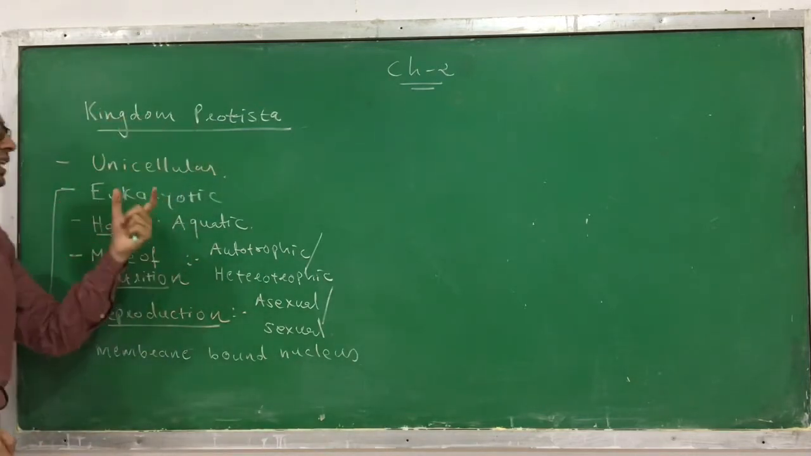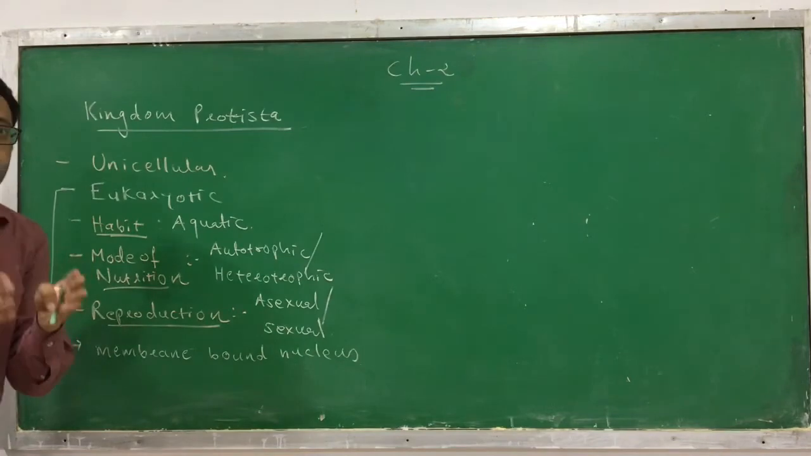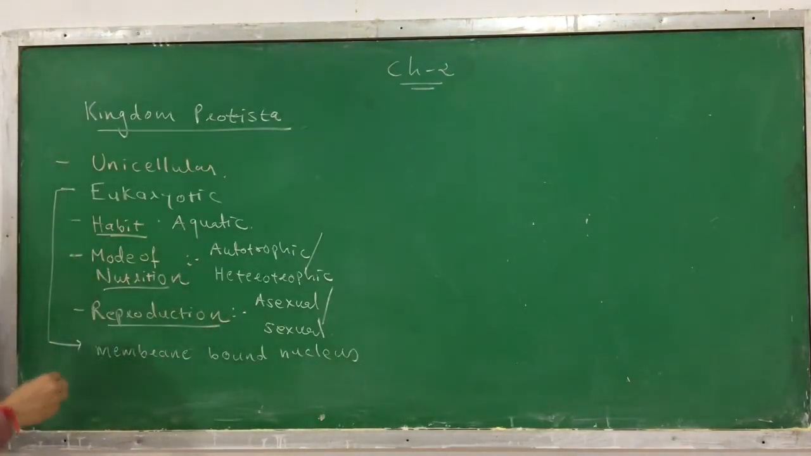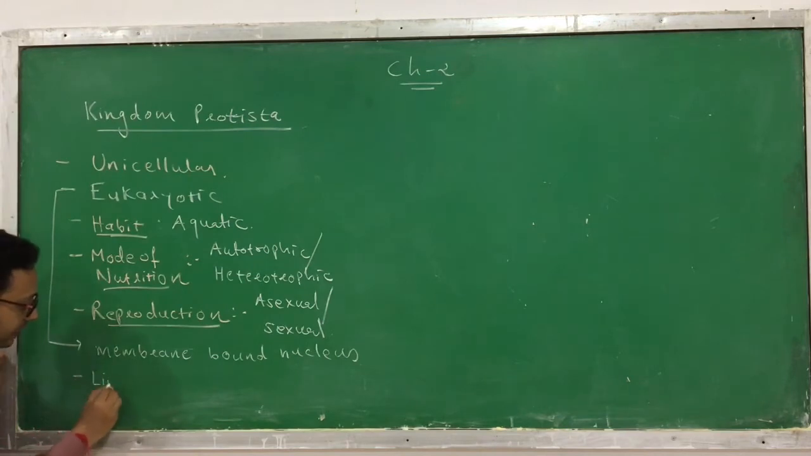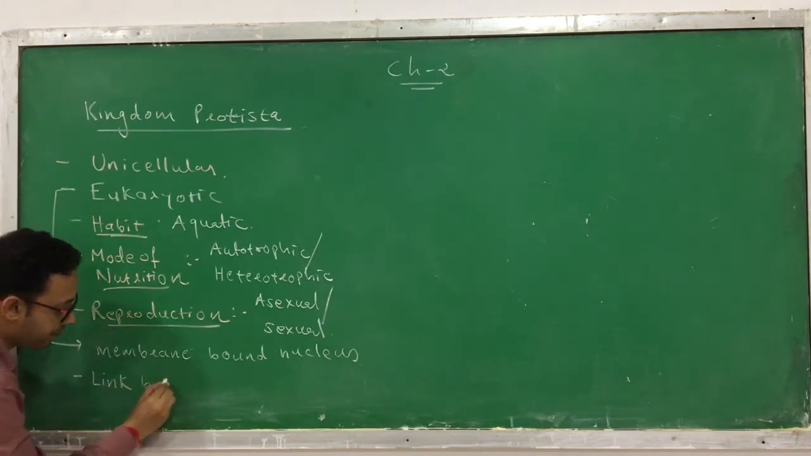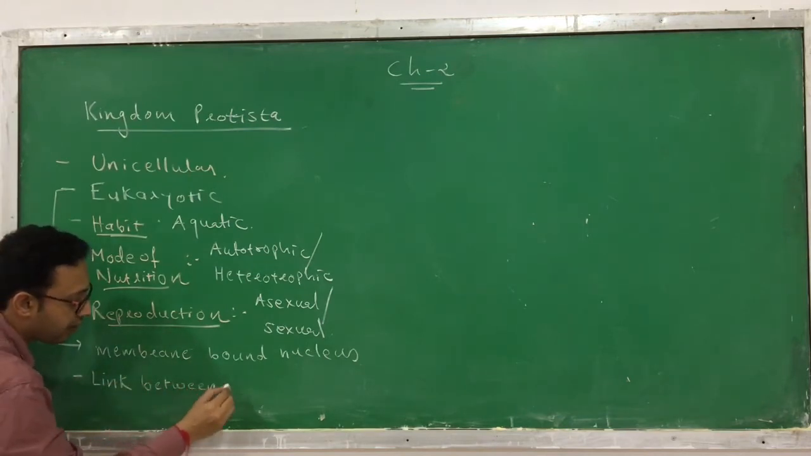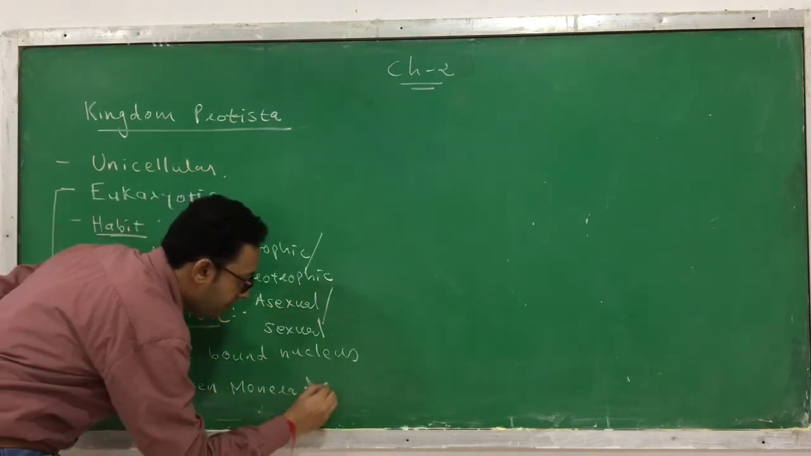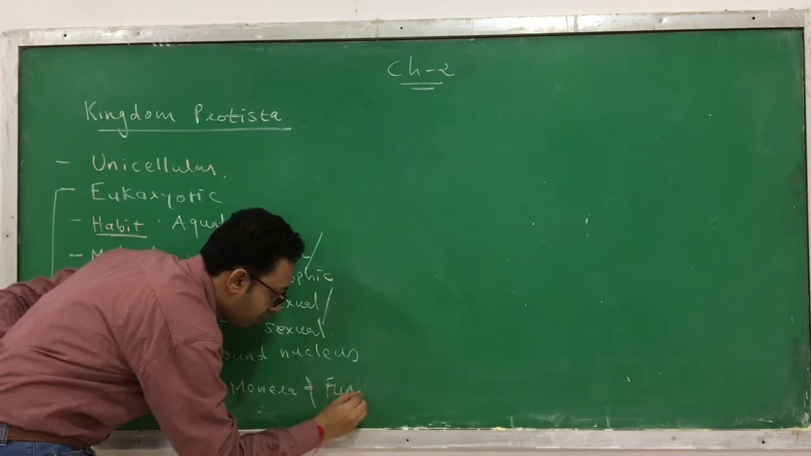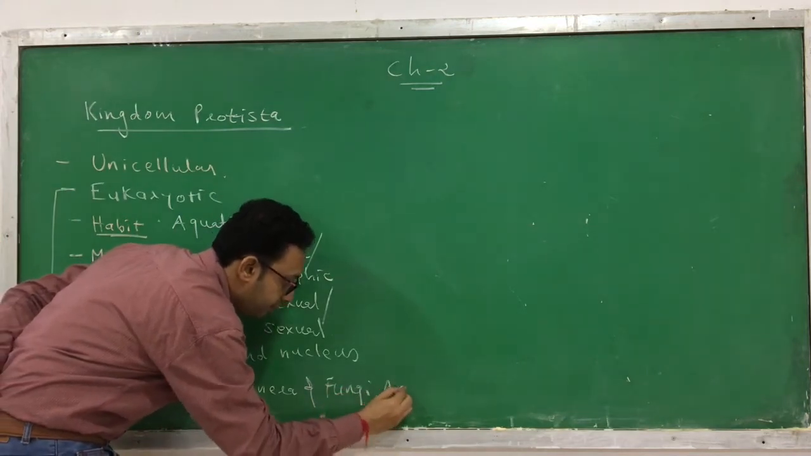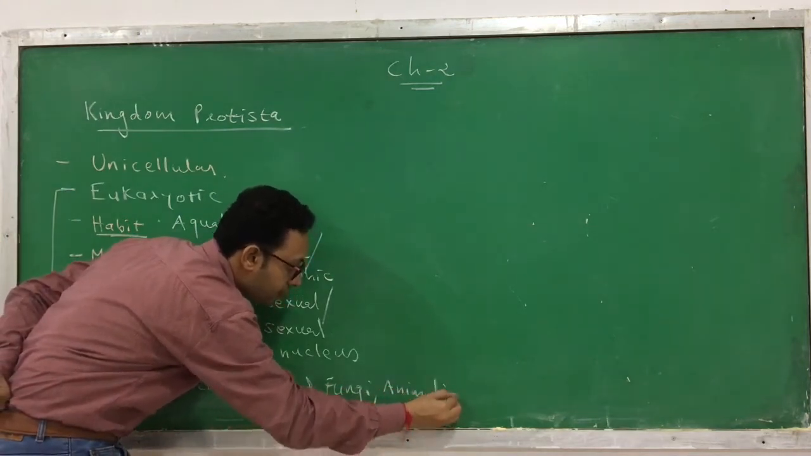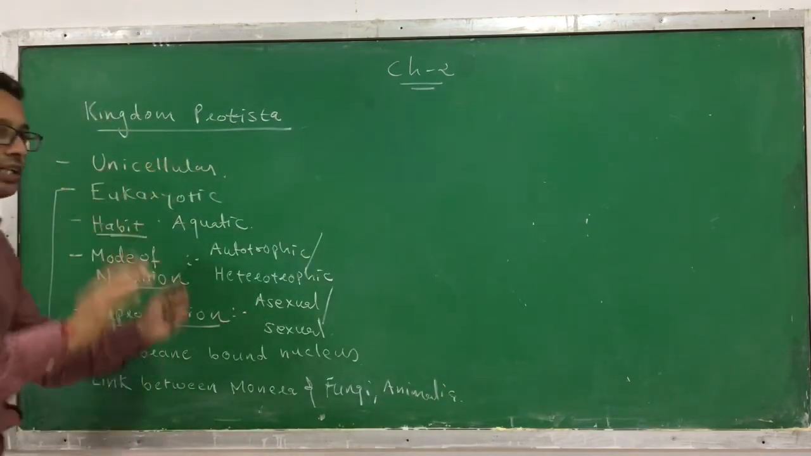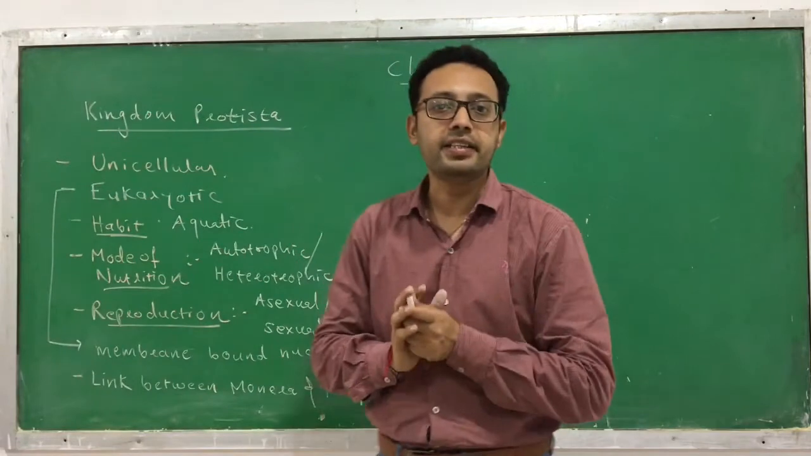And if you see this kingdom Protista, it is a link between the Monera and the other kingdoms, fungi and Animalia. So these are the usual general characteristics you can find in the Protista.